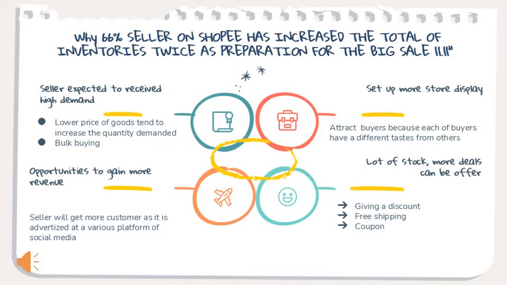Sellers, in conjunction with Shopee, give a lot of deals to everyone, and these can be claimed only if the buyers have met the requirements. For example, you can get free shipping with a minimum purchase of 15 ringgit. Not only that, discounts and coupons are also given to you if you have purchased and are entitled to claim them.